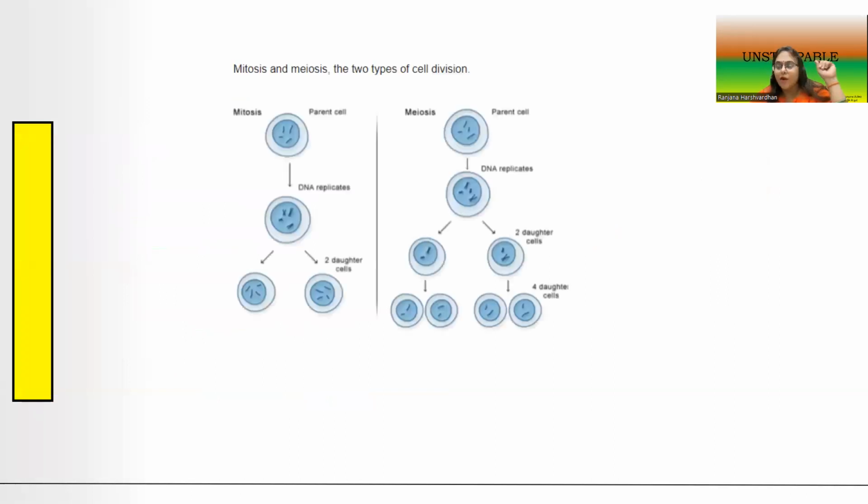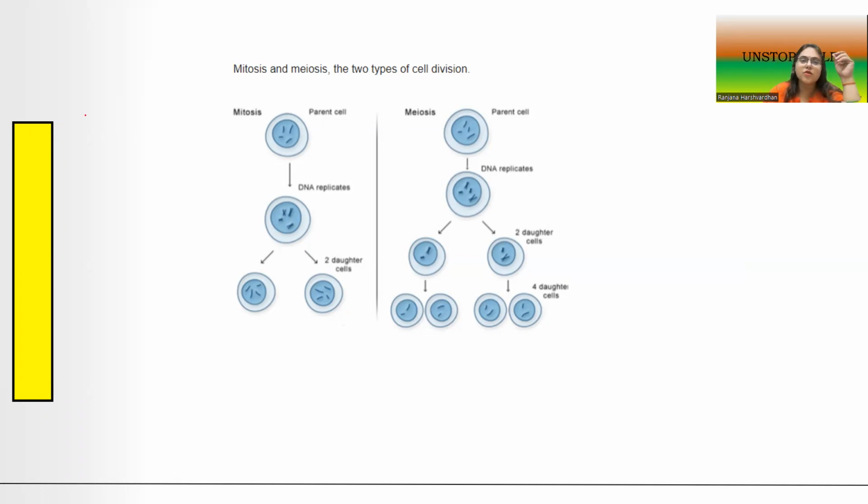Now, we talked about what the cell cycle is, and we said that yes, there are different phases in the cell cycle. Then we said that the cell cycle is not the same in all organisms; it is different in different sets of organisms. And there are certain cells in the organism which do not undergo cell division, for example the nerve cells and some of the cells of the heart. And there are certain cells which take a very long time to divide, for example our liver cells.